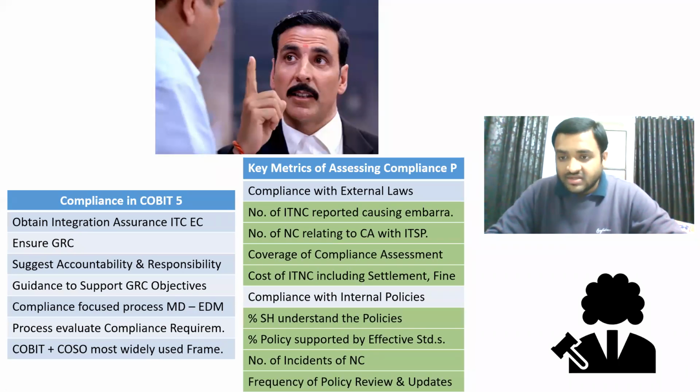Because SOX is saying follow the COSO framework, follow clause 49 of the listing agreement. Now, if we forget doing that altogether and we only focus on COBIT, what will happen is the stakeholders who are accustomed to the SOX requirements, COSO requirements, and clause 49, it will become a bit difficult for them to understand. So what we will do is we will combine the two things, and as per that we will do compliance using COBIT 5.